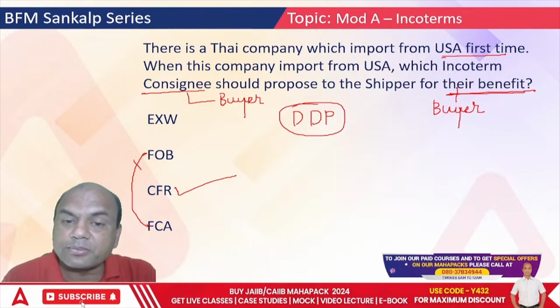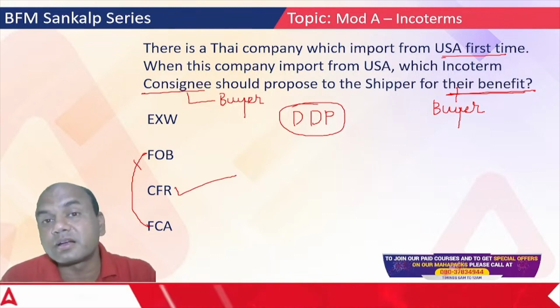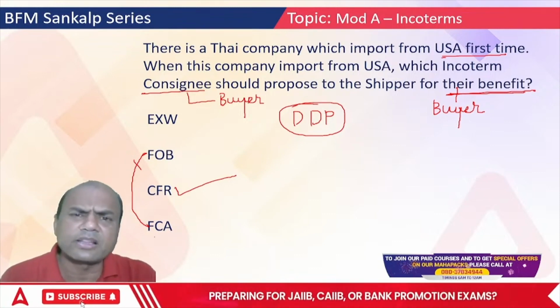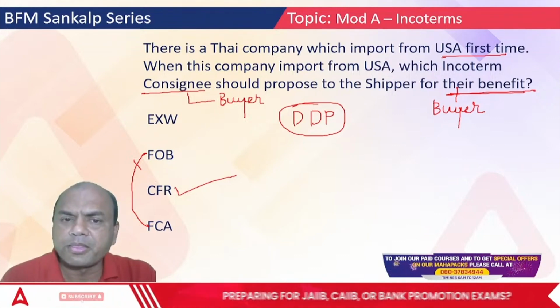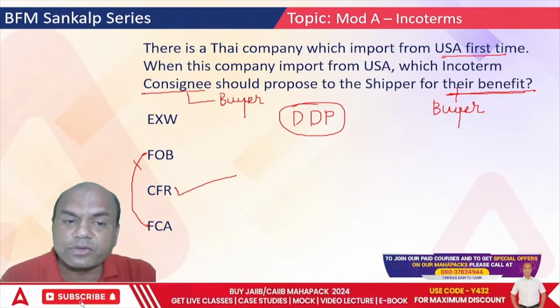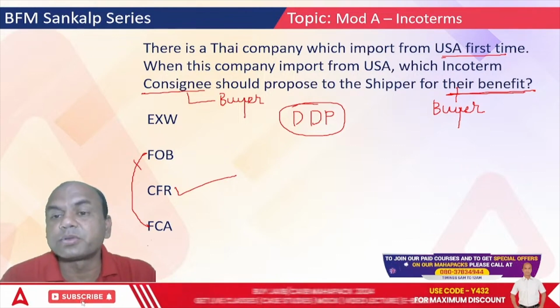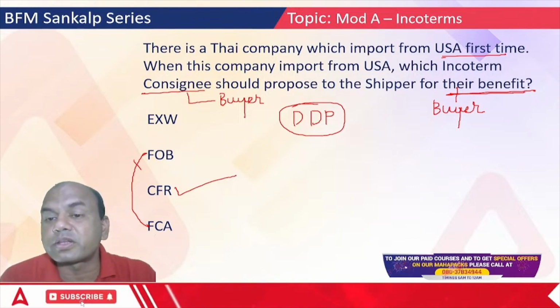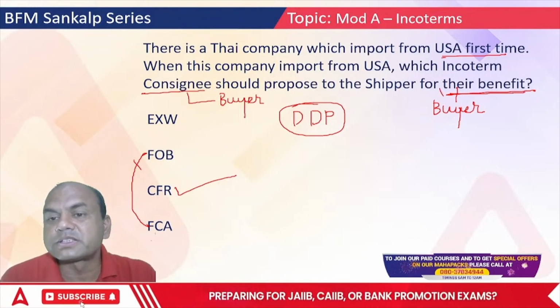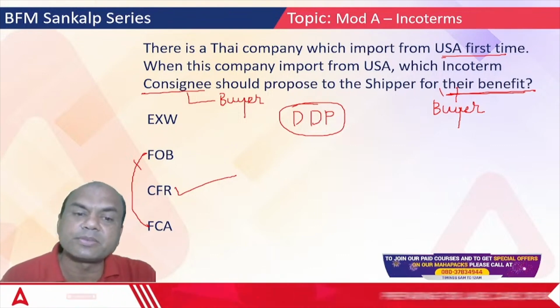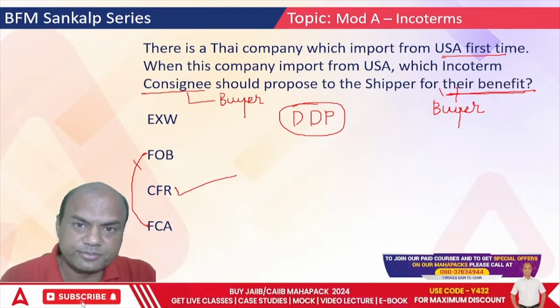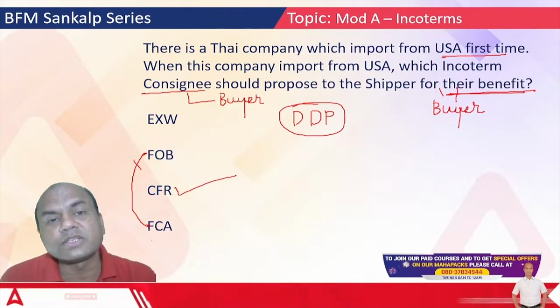Remember, DDP is the best for the buyer in ideal conditions. It might not be ideal conditions every time. So, which is the best for you, that you should agree. Suppose this is for the seller's benefit, then which one is the best? Then it's Ex Works. For the seller, it's always Ex Works, right?